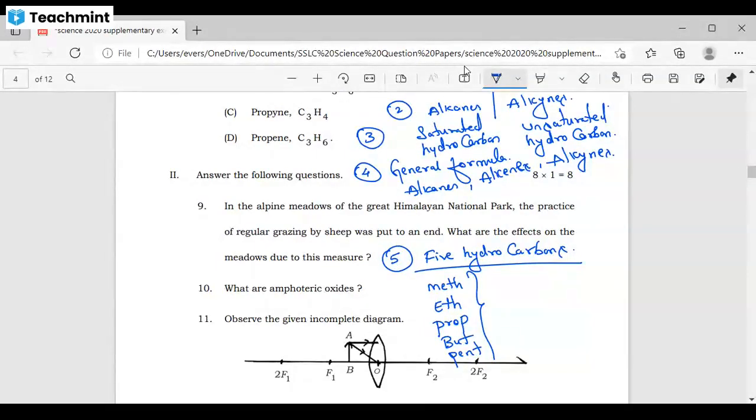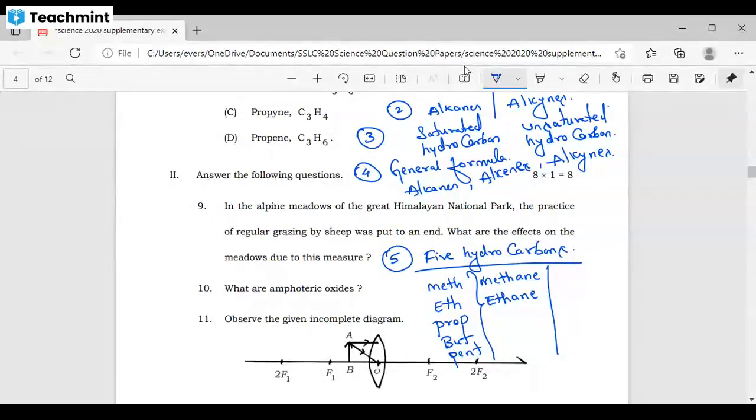In Hindi we used to, actually I used to teach math or science with this type of shortcuts, so that it will be easy for you people to make the structure. Here, meth. With this meth, if you add ane, it becomes methane. With eth, if you add ane, it becomes ethane. Same way propane, butane, pentane.